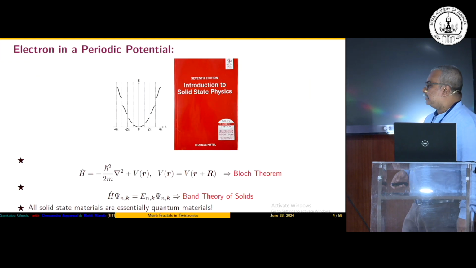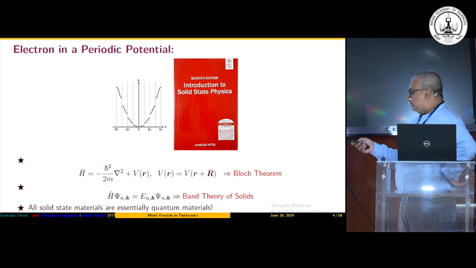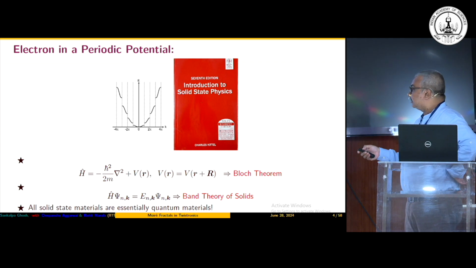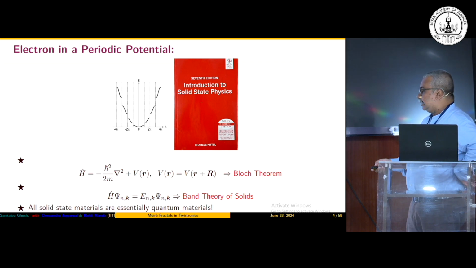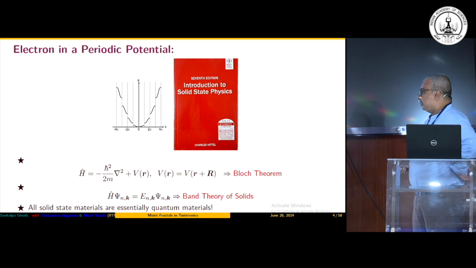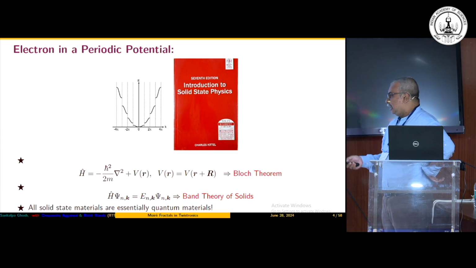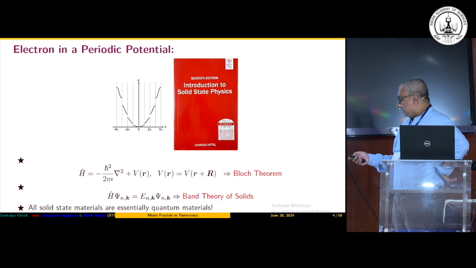So I will start from something very simple, given the very cross-disciplinary nature of the audience. This is what we first start with in a solid state physics book. We study the band structure, which is a consequence of the famous Bloch theorem, where we consider the motion of a quantum mechanical particle in a periodic potential, and this gives us the energy bands.